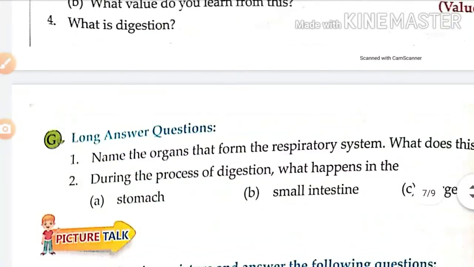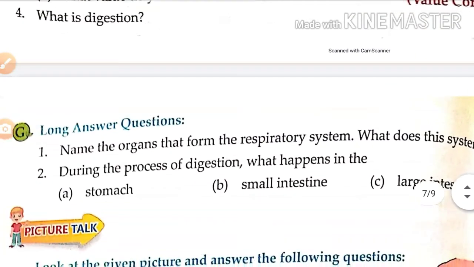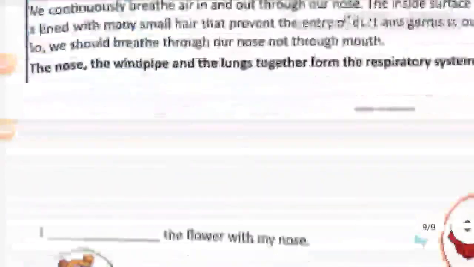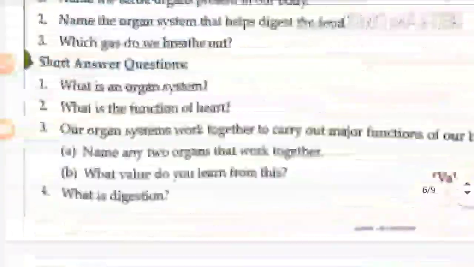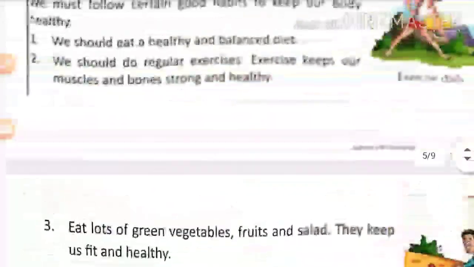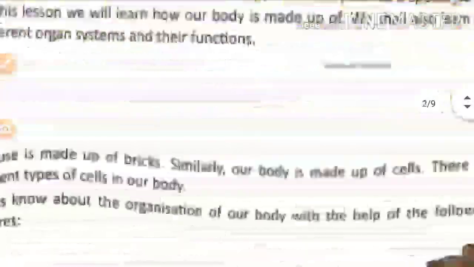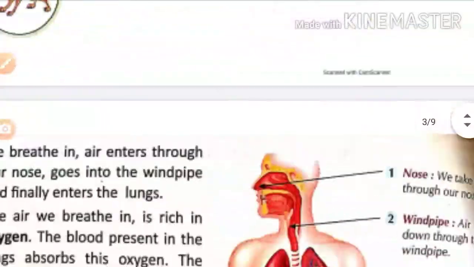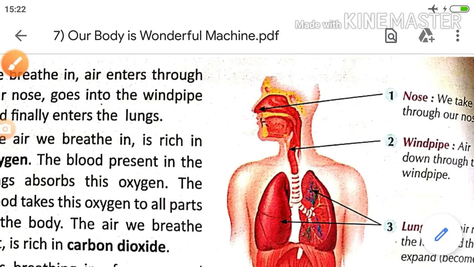Next, long answer question. Name the organs that form the respiratory system. What does the respiratory system do? This is the long answer question. You should write first of all the names of the organs, and then the function of that. Means everything you have to mention in this. That is, you have to name nose, windpipe, and lungs.